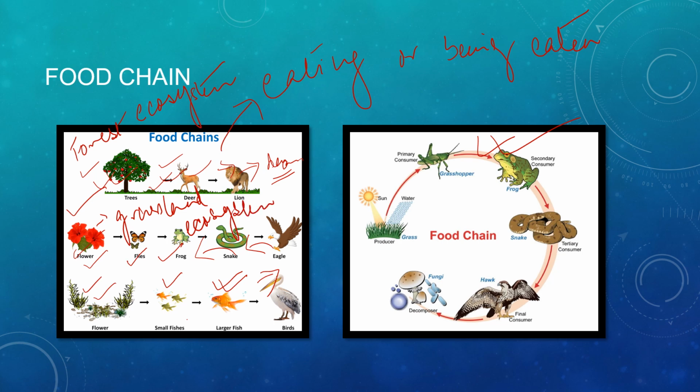This is a grassland ecosystem, and this one is seen mainly in the aquatic environment, like in ponds and rivers, because there we can see the crane, the fishes and the small fishes, and these are water plants, water flowers. So we can say that it is an aquatic ecosystem. So these are all different types of ecosystem. So this is also a grassland ecosystem only. Now we will move on to the next topic, that is the food web.